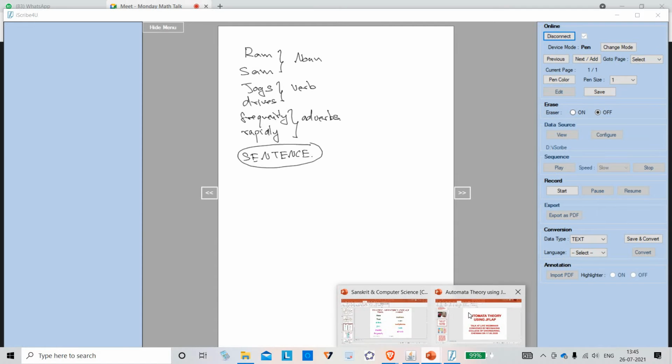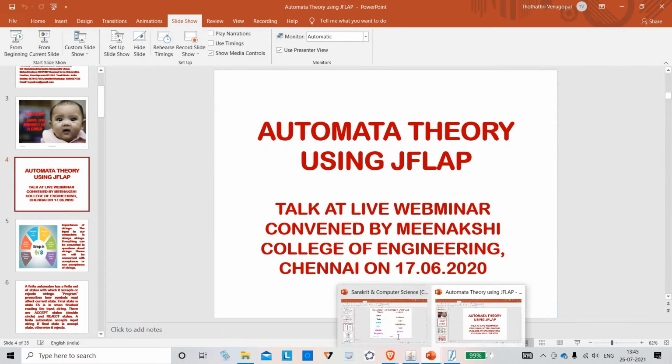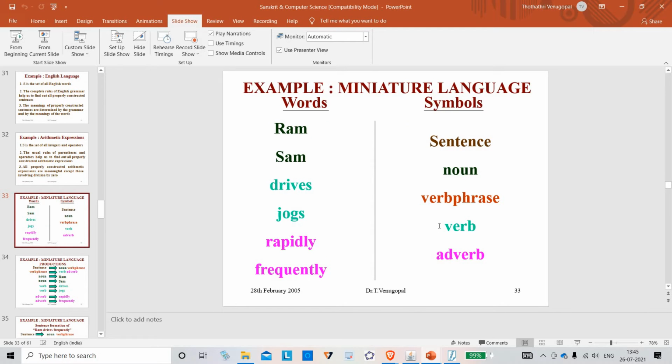When you go to a machine, there is insert 2 rupee coin, insert 5 rupee coin to get Coca-Cola, insert 10 rupee coin to get coffee. Something is displayed. So like that, some symbols I have. One symbol is sentence. Another symbol is noun. Another symbol is verb phrase. Another symbol is verb adverb. Okay, these are the symbols for me.